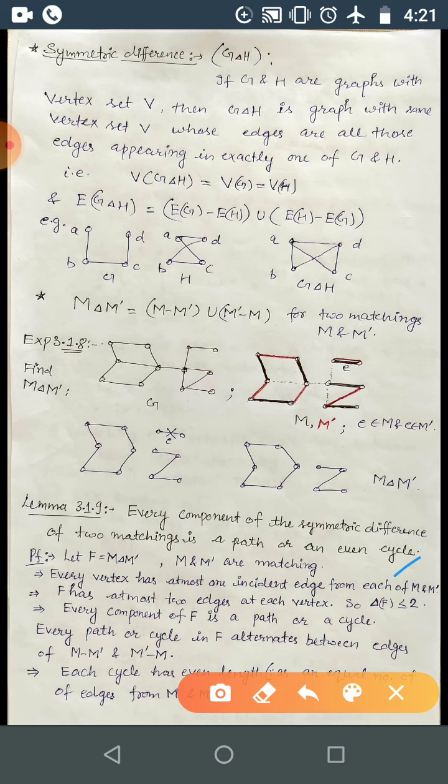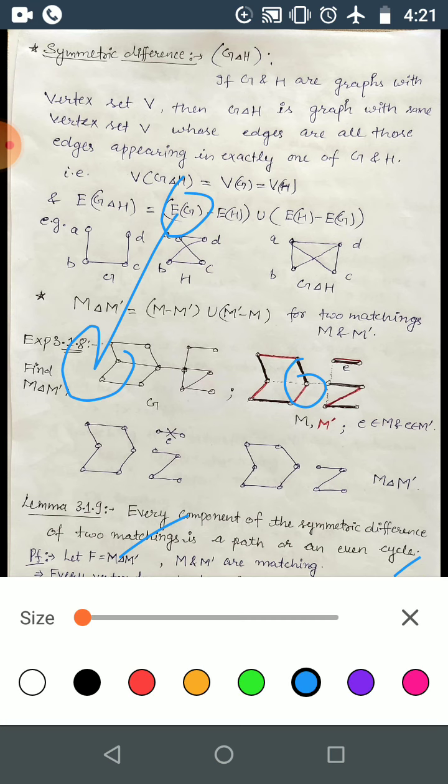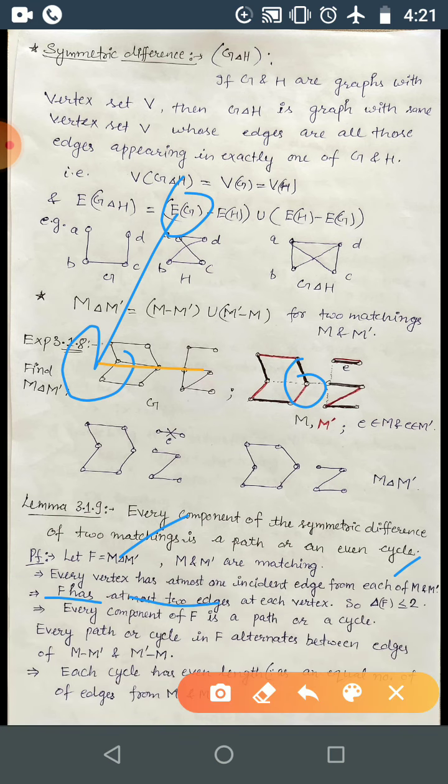So if I consider as a whole, that is the symmetric difference, then F has at most 2 edges at each vertex. Obviously every vertex can have an edge like this, and it can have another edge like this one, correct? So every vertex has at most 2 edges.